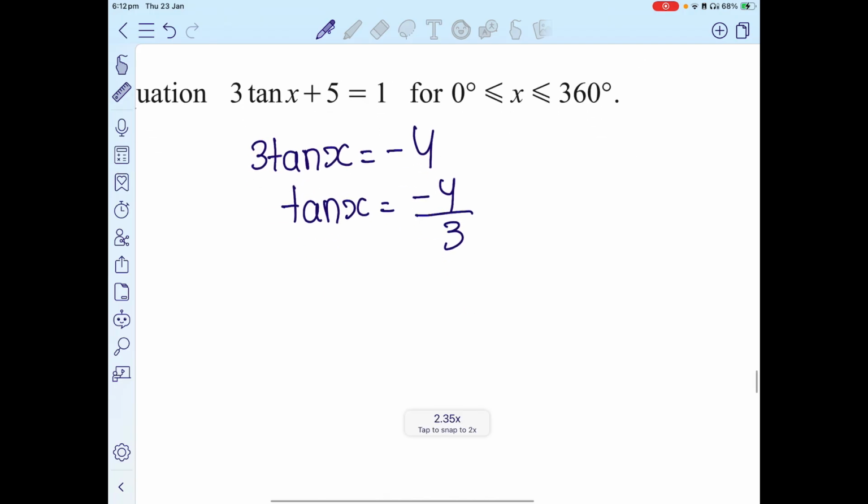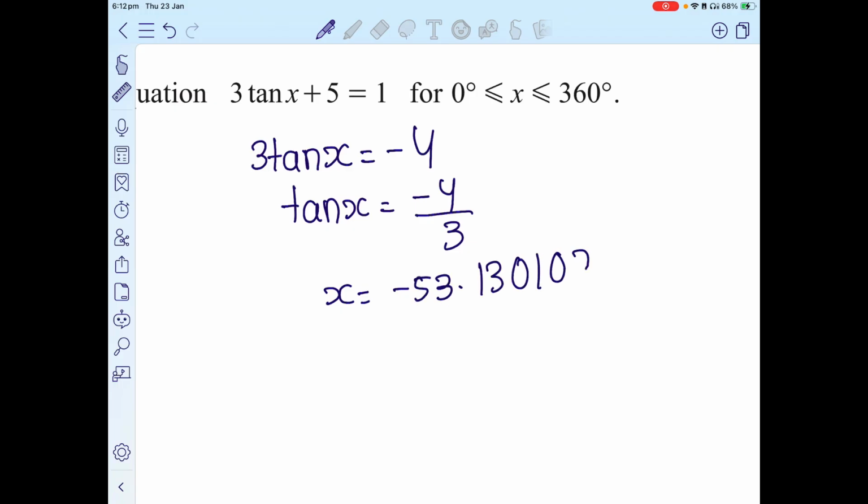Now if I want to find the value of x, I would get tan inverse of negative 4 over 3, which is equivalent of negative 53.130102235. But since it says values from 0 to 360, I cannot use this value because it's less than 0. So what I do is I add 180 to this, because I know that tan values repeat every 180. If I add 180 to this, I would get 126.7. And if I add again 180 to that, I get 306.9.